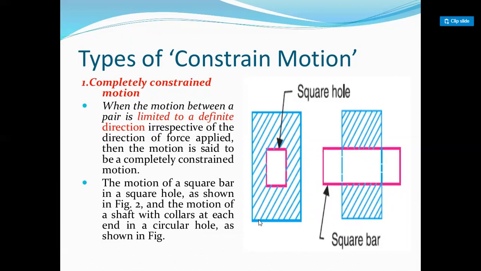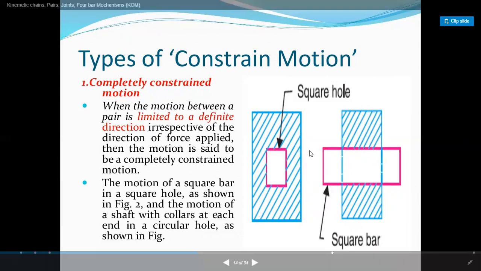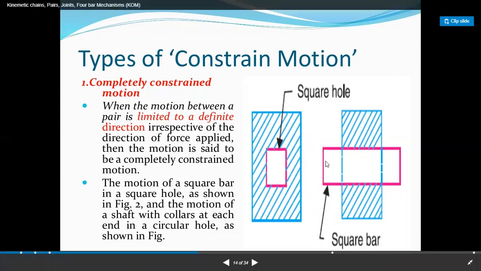As an example, suppose two links are connected with each other as a square bar inside a square plate having a square hole. Then what happens?